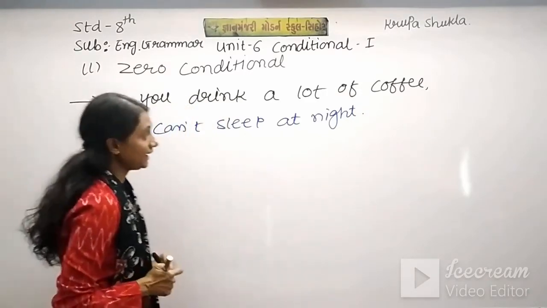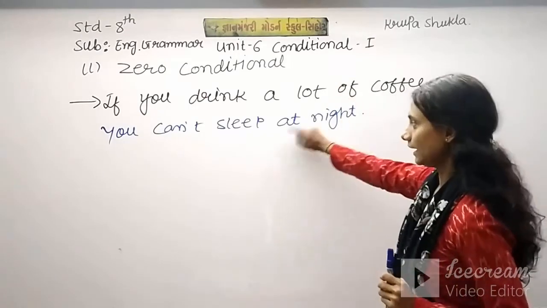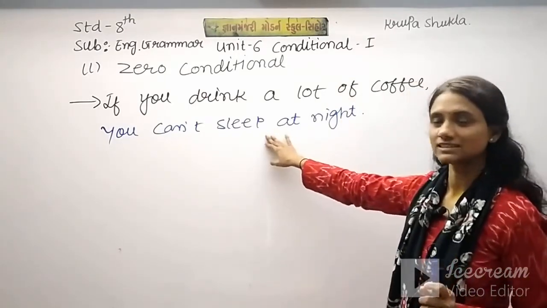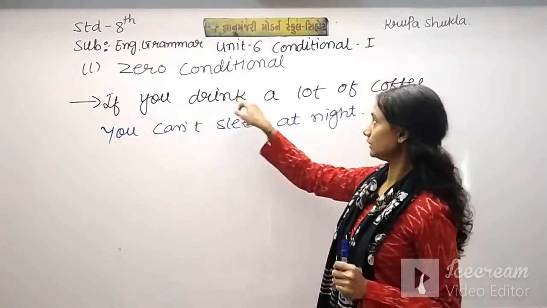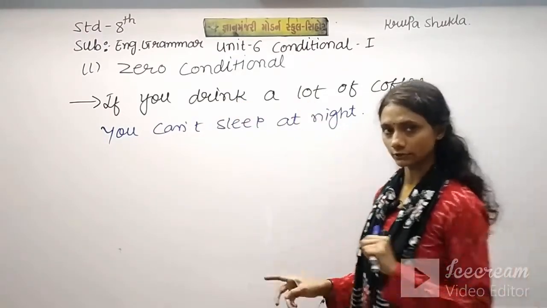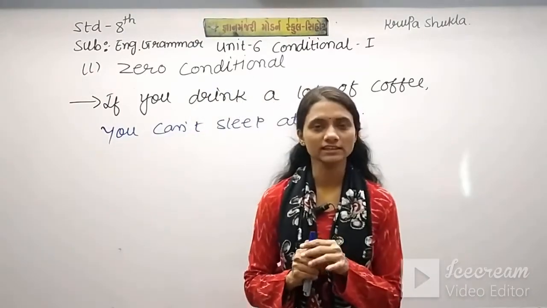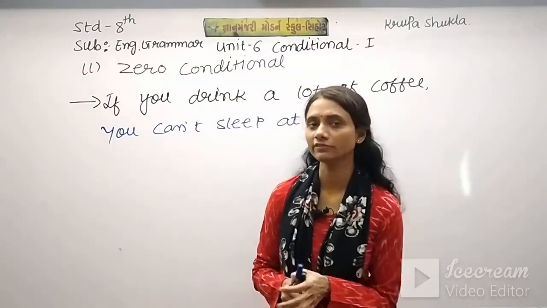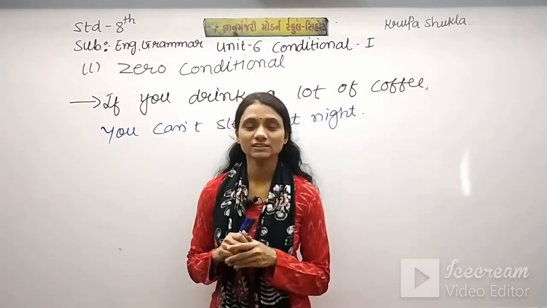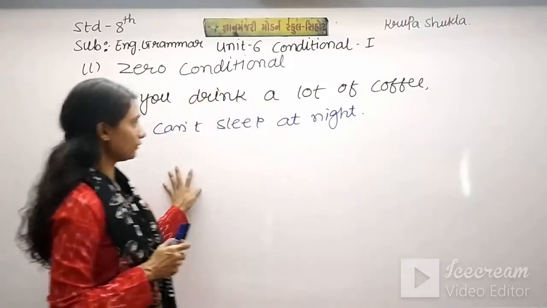See, this black marker part is the if part and this blue marker part is the main part. It means if you drink a lot of coffee, you can't sleep at night. This is the truth. The person who has the habit of drinking a lot of coffee and tea has a problem sleeping at night. So this is zero conditional.